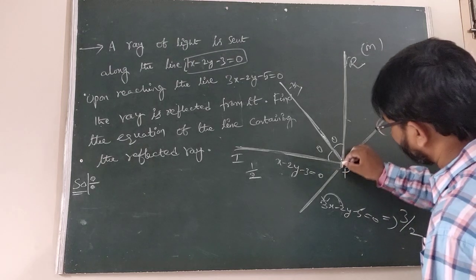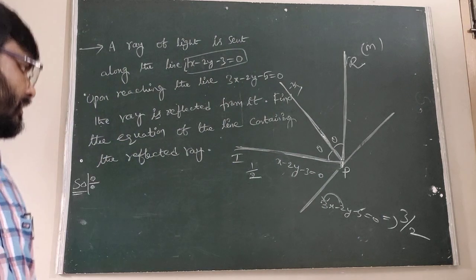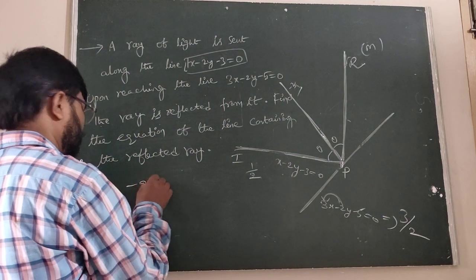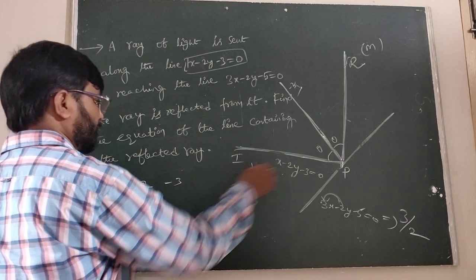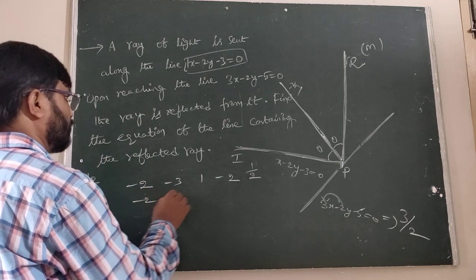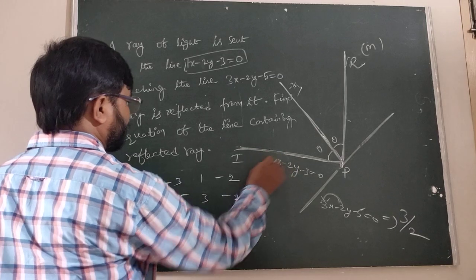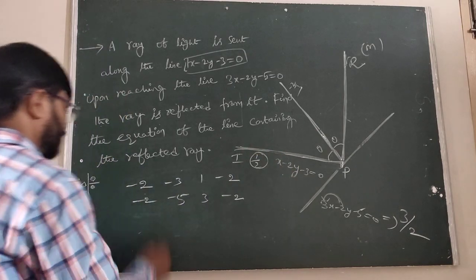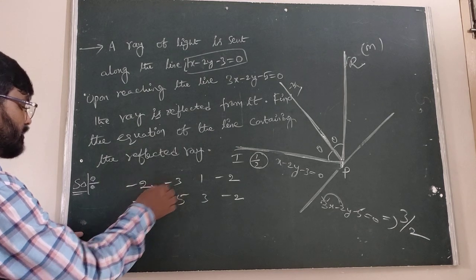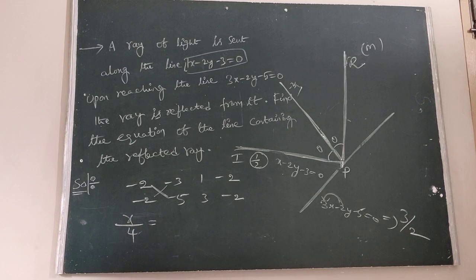And also this is the point of intersection of these two lines. First we find the point of intersection. The coefficient of x is minus 2, this is minus 3, this is 1, again minus 2. Now minus 5, 3, minus 2. Now we can write x by 10 minus 6, which is 4.